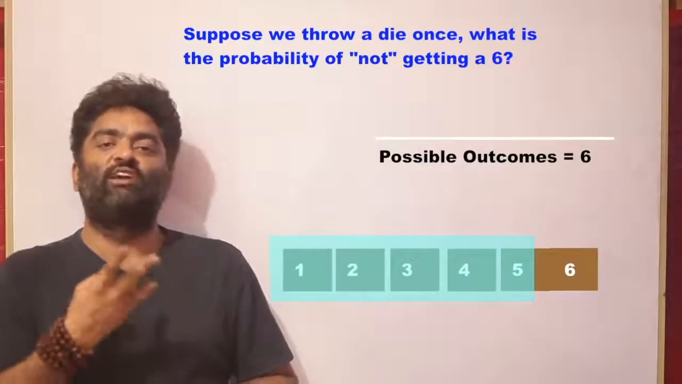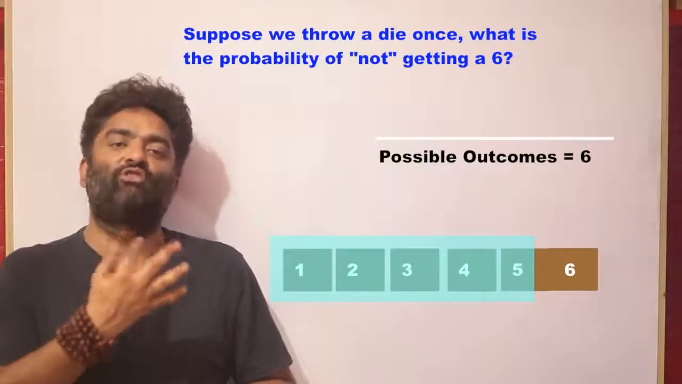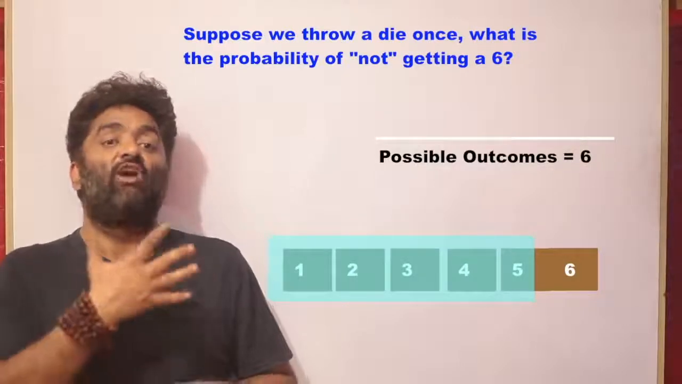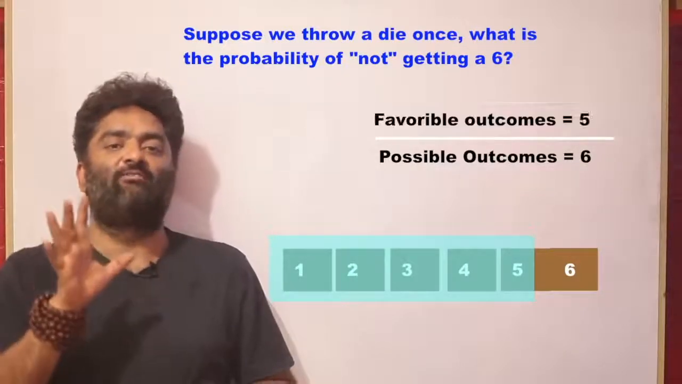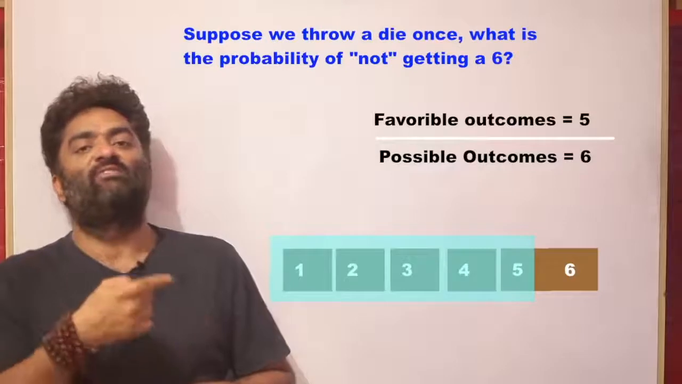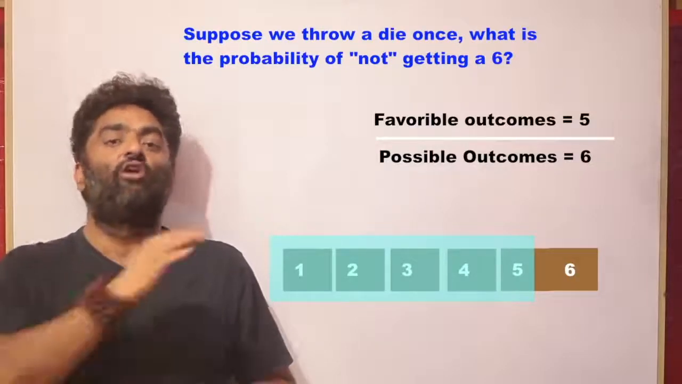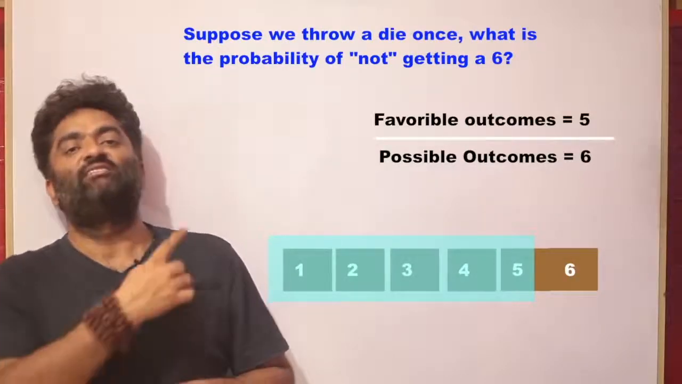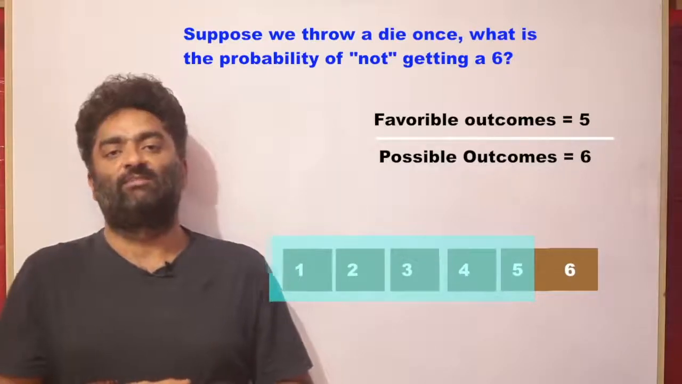1 is also okay, 2 is also okay, 3 is also okay, 4 is also okay, 5 is also okay. How many such events if I count them? 5, right? So now my answer, if I say what is the probability of not getting a 6, is going to be 5 by 6, right?